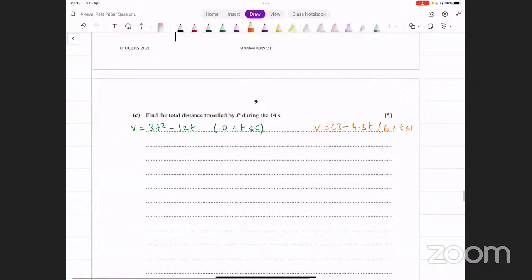This is the other function. Now, first of all, we have to find the displacement functions for both of them. Displacement function कैसे आएगा? हम इन दोनों को integrate कर देते हैं. What do we get from that?